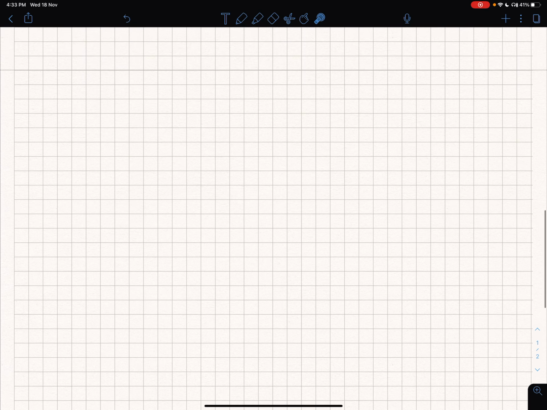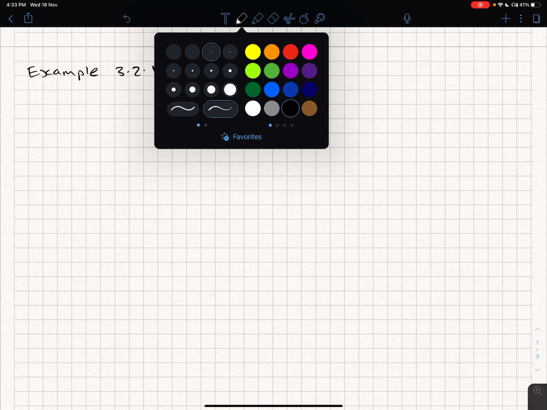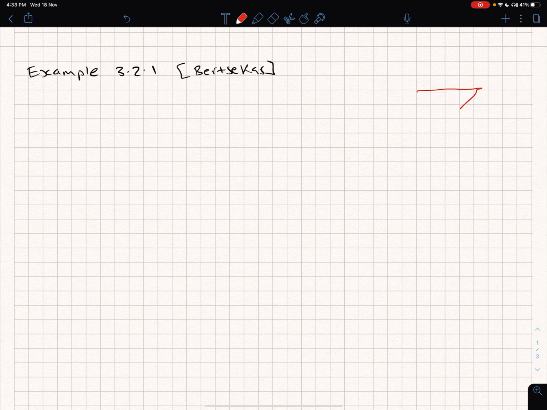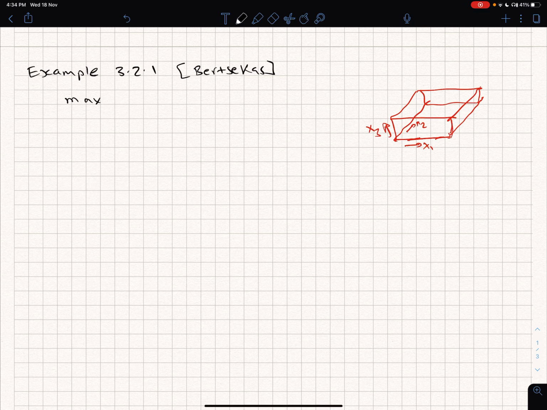So this is example 3.2.1 of Bertsekas, and our problem is, we are given here a rectangular parallelepiped, okay, cuboid, with sides x1, x2 and x3, and we want to maximize the surface area.